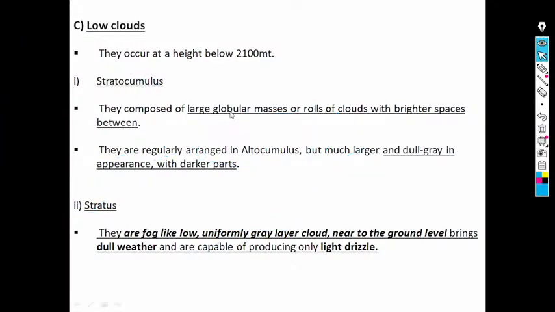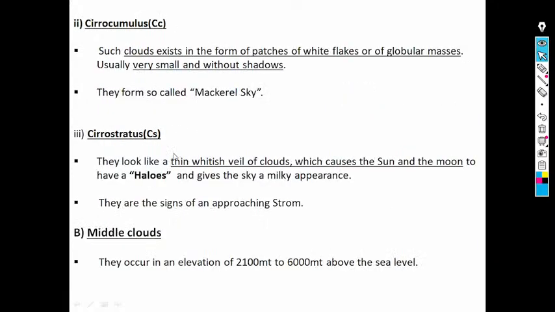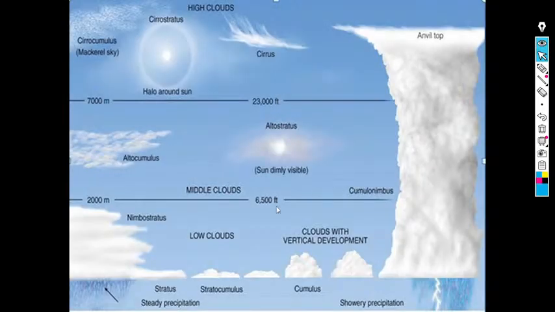Stratocumulus is composed of large globular masses or rolls of clouds with brighter spaces in between them. We can say they occur below the 2100 meter level.